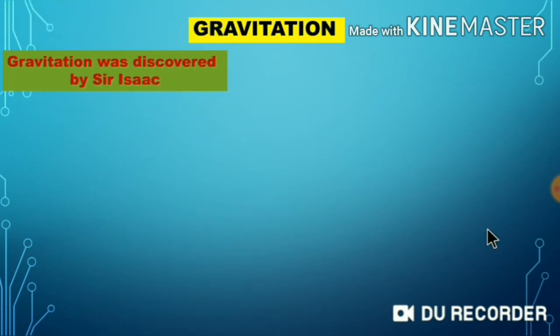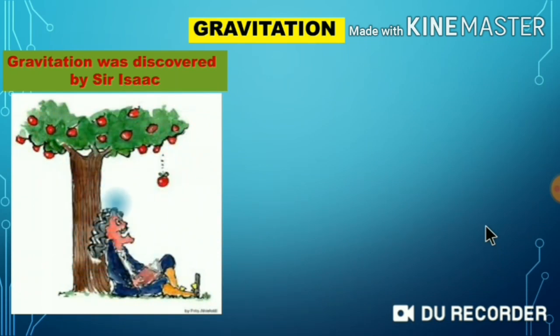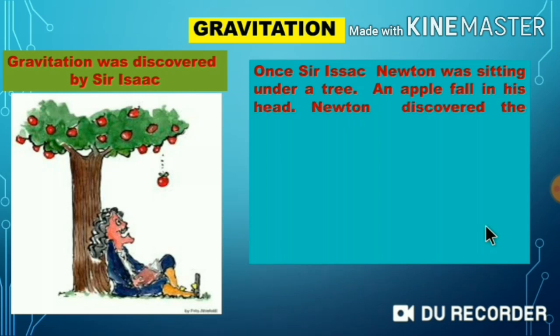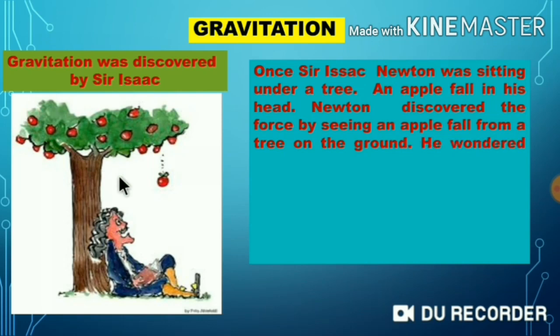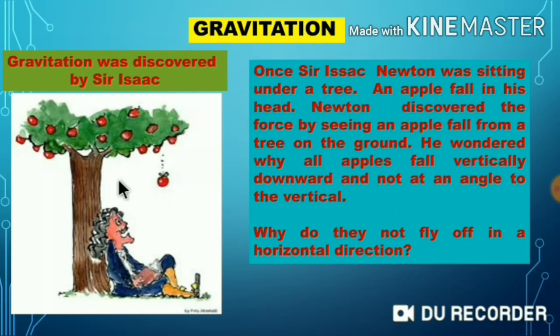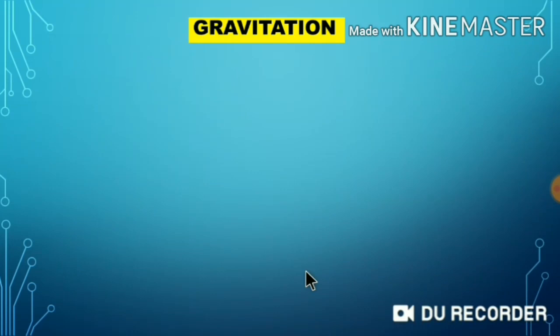Gravitation. Gravitation was discovered by Sir Isaac Newton. Once Sir Isaac Newton was sitting under a tree. An apple fell on his head. Newton discovered the force by seeing an apple fall from a tree to the ground. He wondered why all apples fall vertically downward, not at any other angle. So, why do they not fly off in the horizontal direction?